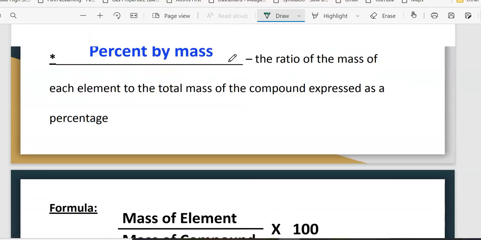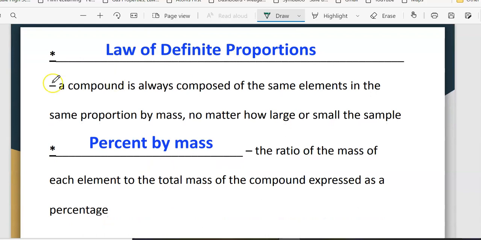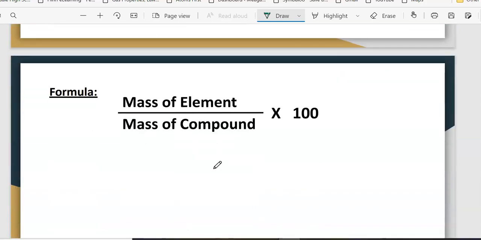So the law of definite proportions says that a compound is always composed of the same elements in the same proportion by mass, no matter how large or small the sample. Percent by mass, which is what we're going to be calculating, is the ratio of the mass of each element to the total mass of the compound expressed as a percentage. And this is the formula that we use: mass of the element divided by mass of the compound times 100.